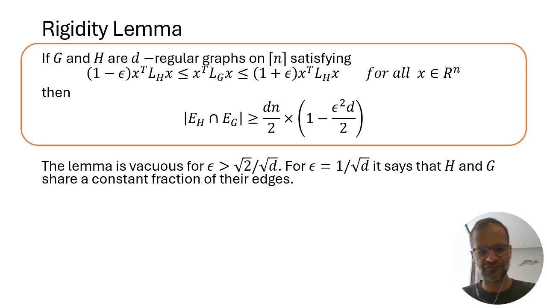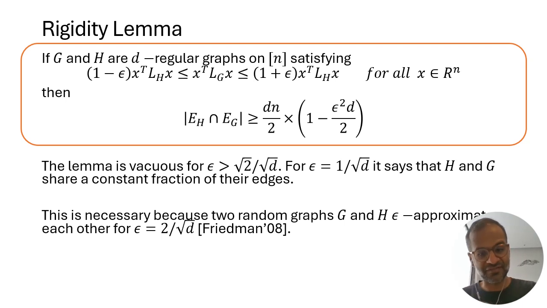Now, this kind of sharp transition in what the lemma says is not an accident. It's actually necessary. It's necessary because if you take two random d-regular graphs G and H, they actually always epsilon approximate each other for epsilon equals 2 over square root d. So this is a number that's related to the Alon-Boppana bound, and this result follows from Friedman's proof of Alon's conjecture about the spectrum of random d-regular graphs. So there's this very sudden change in behavior.